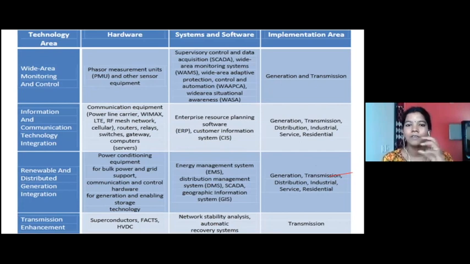The second important technology area is information and communication technology integration. Here, we are talking more about the consumer perspective. So obviously PLC or WiMAX, RF mesh network, routers, relays, everything comes into the picture. When we talk about the software side, we are concentrating more on enterprise resource planning software and the customer information system.